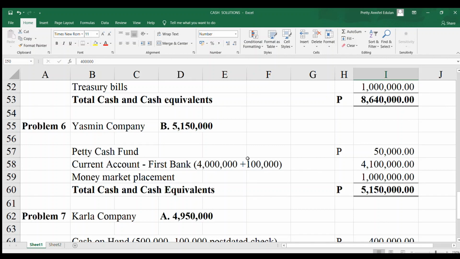Time deposit, fourth bank, 2 million. So, there is additional information that the fourth bank time deposit is set aside for land acquisition in early January 2019. So, klaro na, tungod kay giset aside man siya, so automatic that is not included as part of your cash and cash equivalent. So, there are only 3 amounts included. So, that is a total of 5,150,000. So, you write the letter, that's letter B, and you write the amount, 5,150,000.